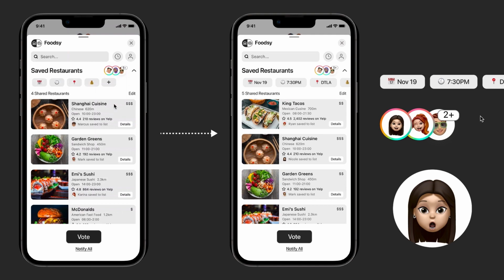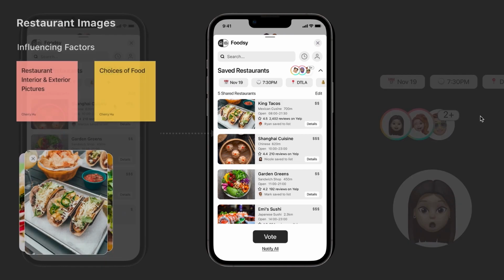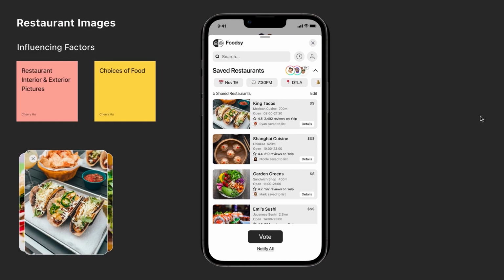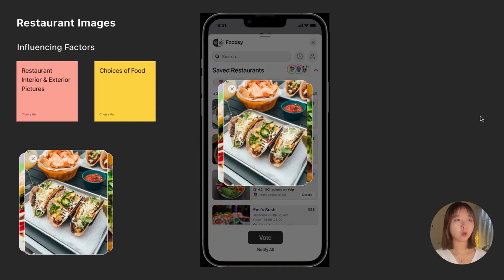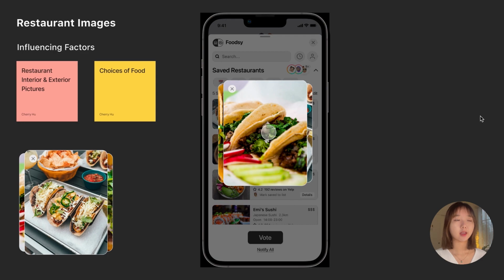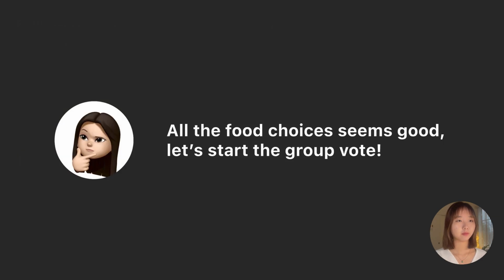Down below the saved restaurants, she can decide on the date, time, location, and price, which act as a search filter in the function. During the interviews, insights were found that people rely on food images and reviews in deciding a restaurant. So for Foodsy, I designed it so that by clicking the food images, people can swipe left or right between the different food pictures at a glance.